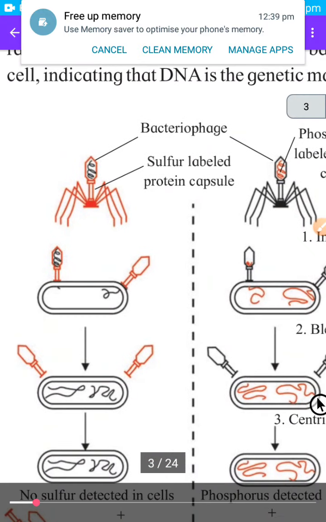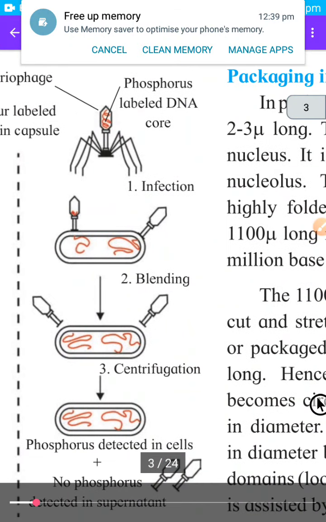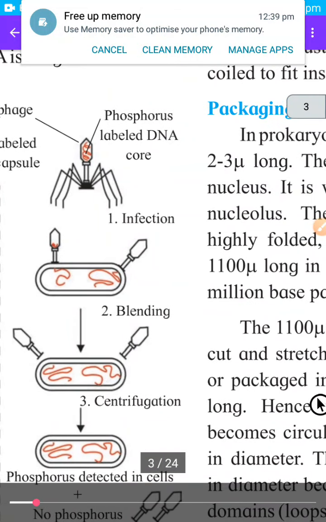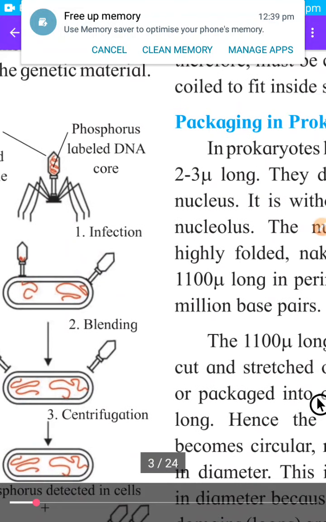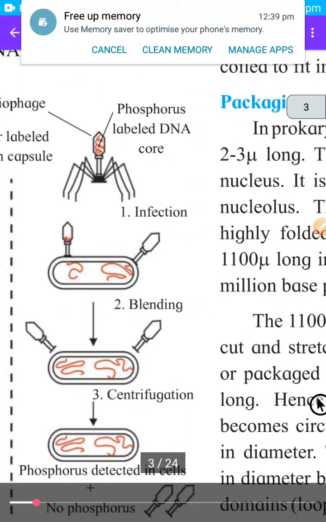Red color shows that sulfur is there in the outer protein coat, and that is not transferred into the bacterial cell. In the second diagram, there is phosphorus labeled DNA. DNA is shown in red color and phosphorus is part of DNA, so it becomes radioactive. Then such viruses infected the E.